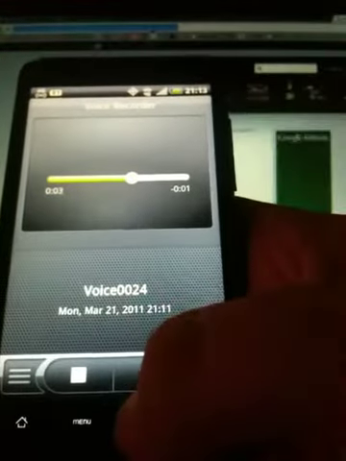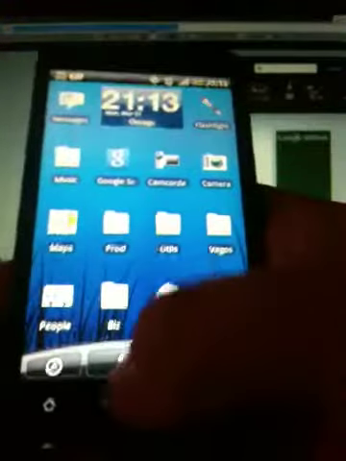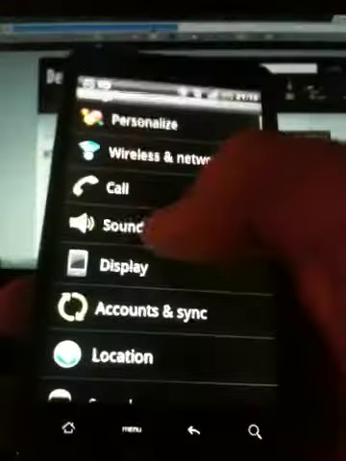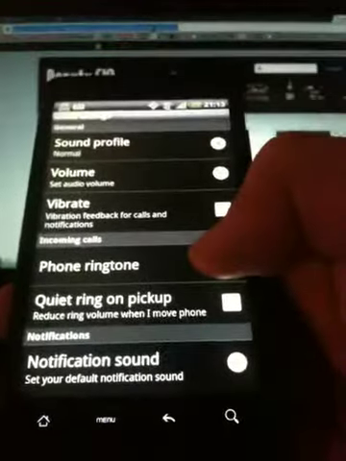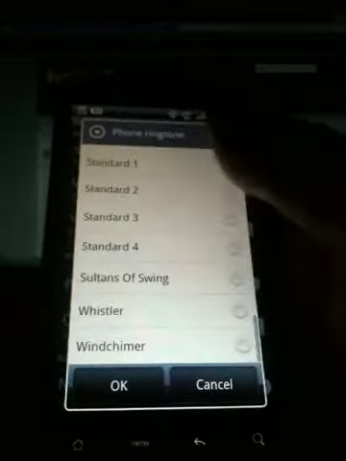So I can exit this application. In voice recorder I still have this old voice 0024. Alright, and in my ringtones menu, settings, sound, phone ringtone, I should have it as whistle test.